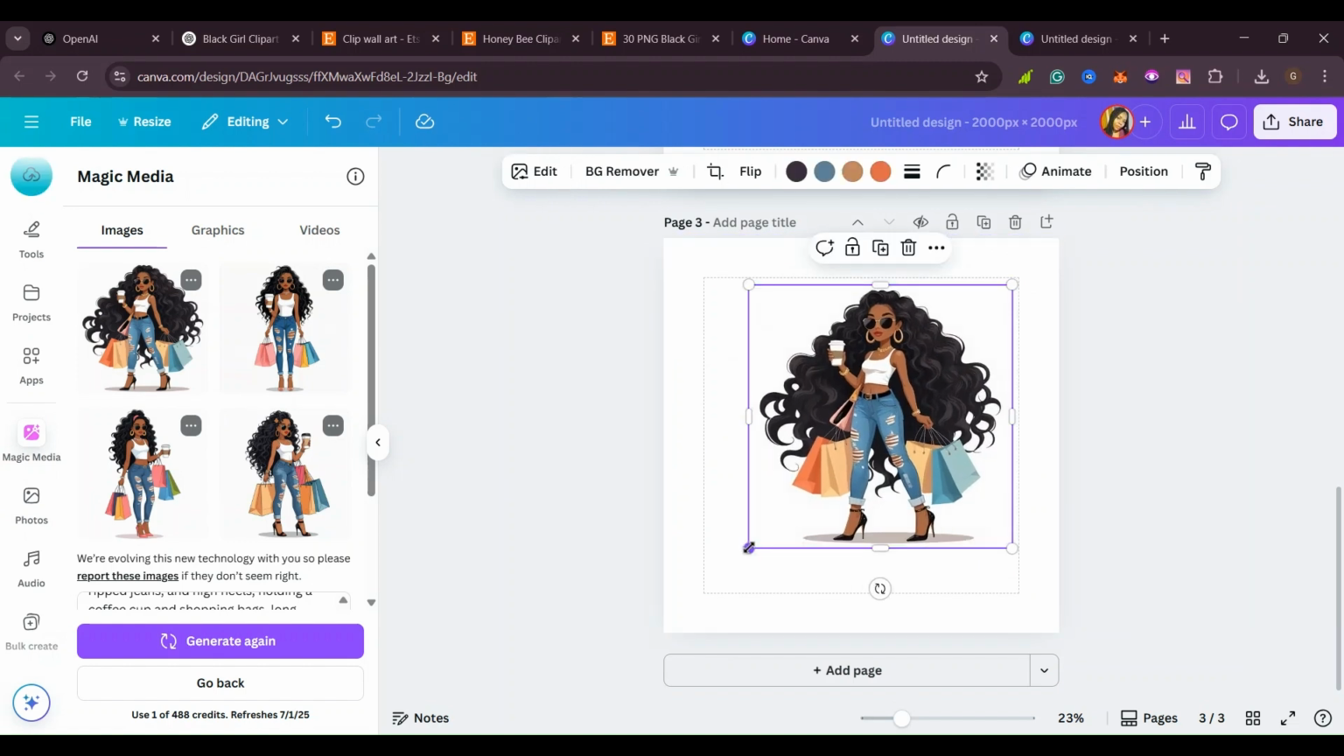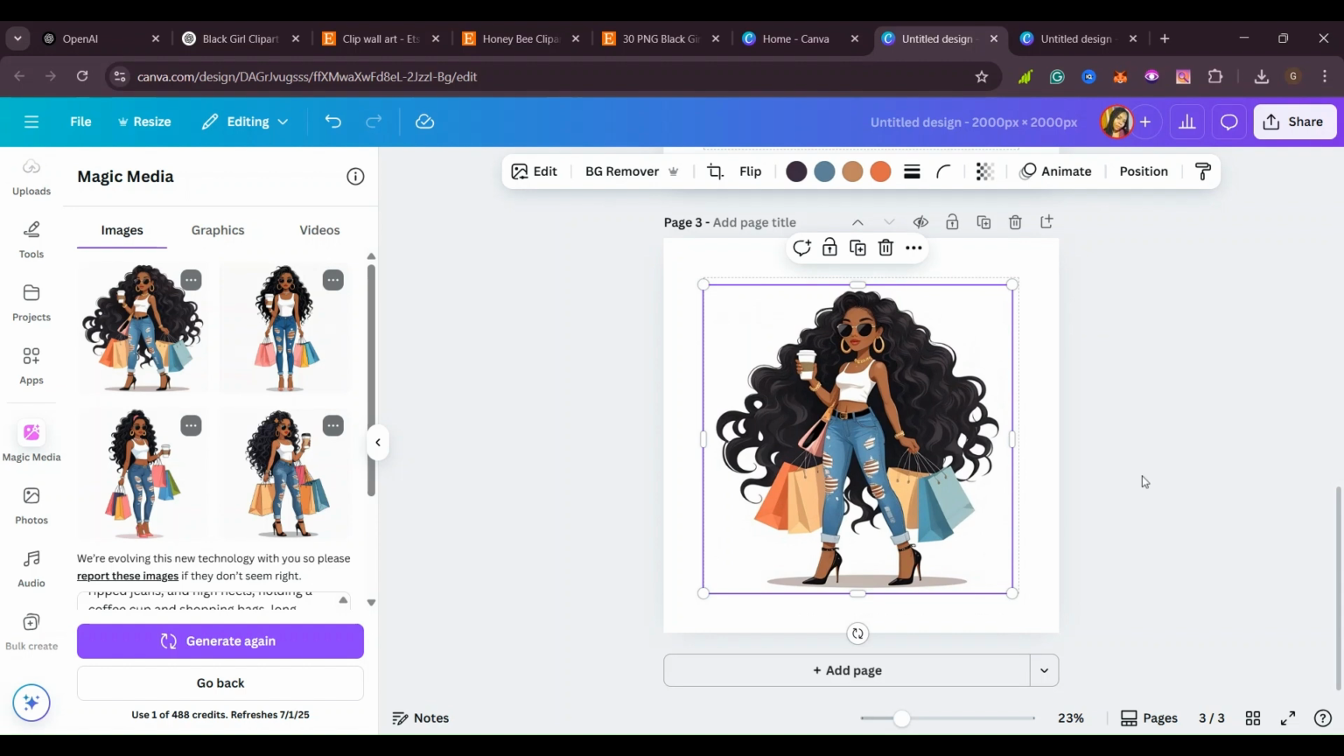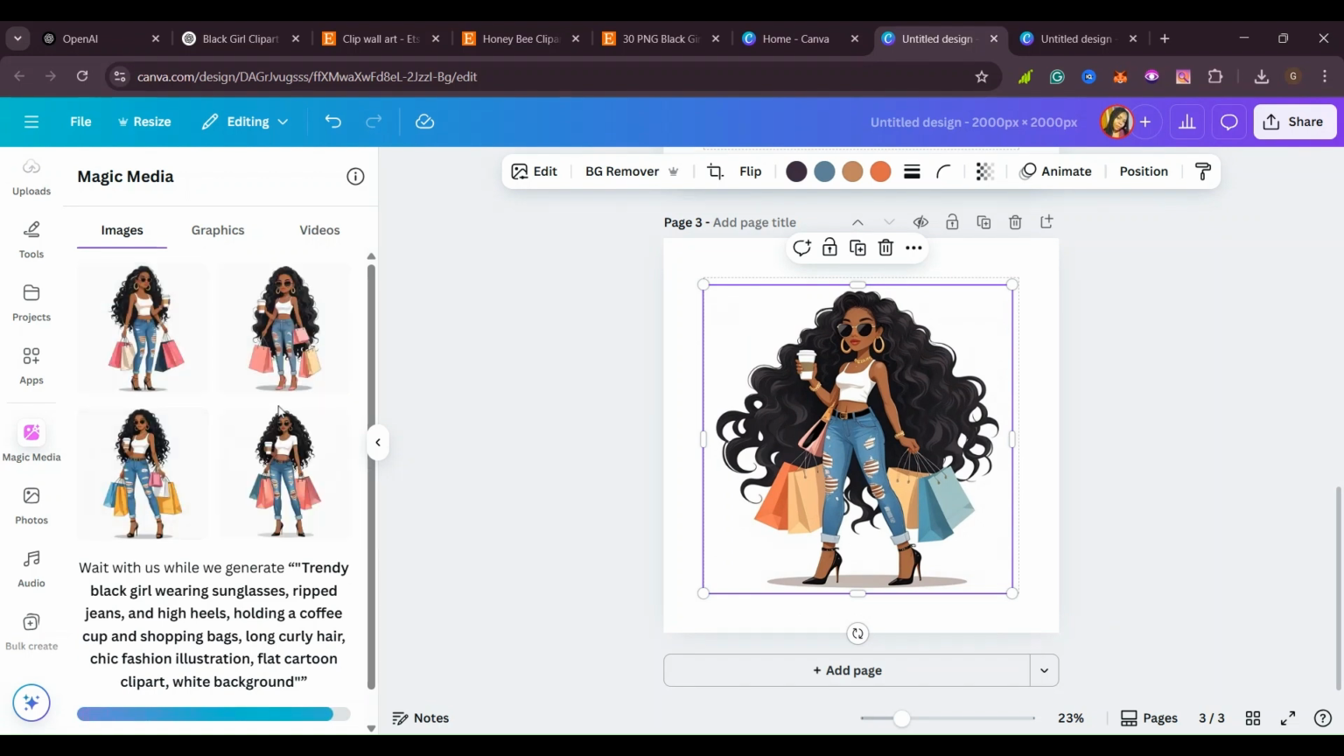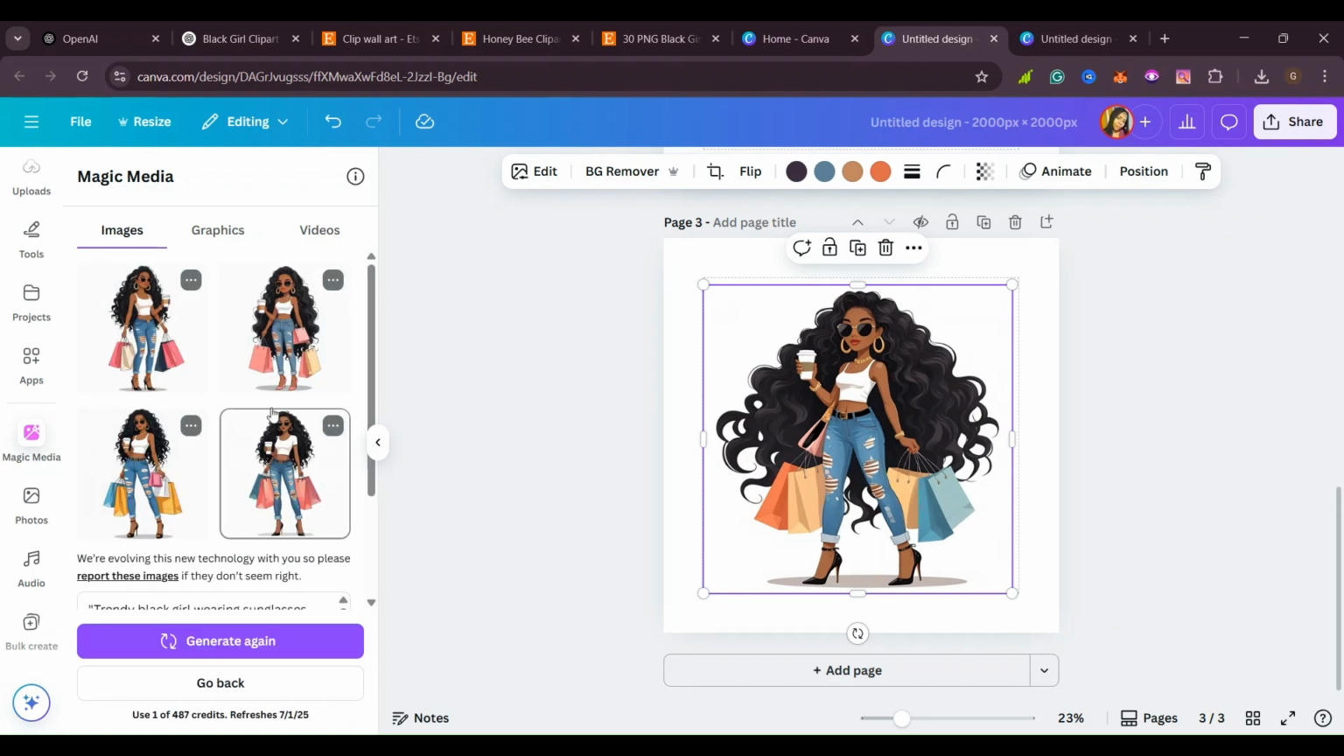Yes. So if you feel like what it has created for you is not beautiful enough, then you click here where it says regenerate and ask it to regenerate again. So as you can see, it's regenerating again. Yes. So you keep on doing that until you get exactly what you want. So this is what it has regenerated for us now.